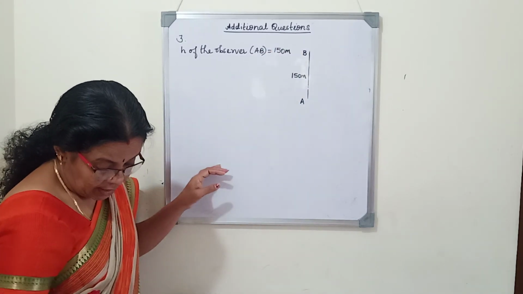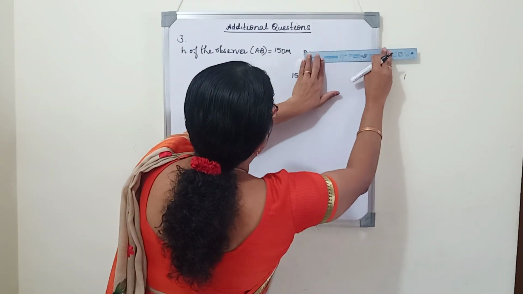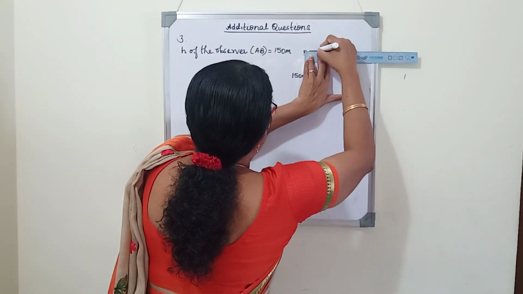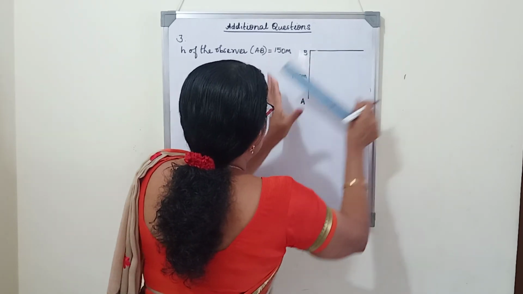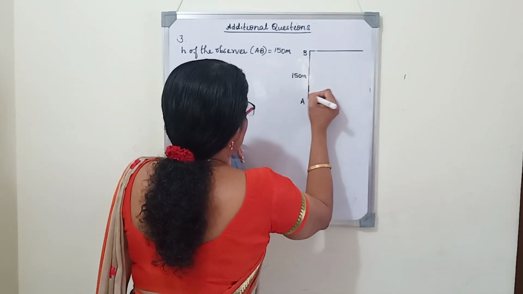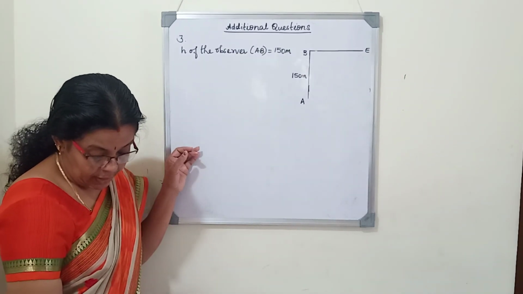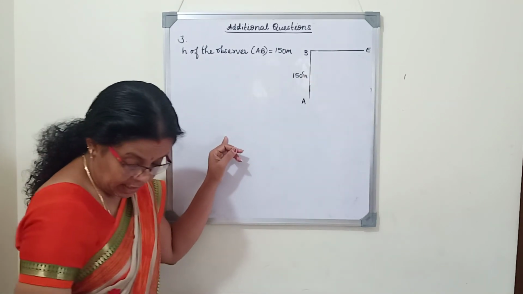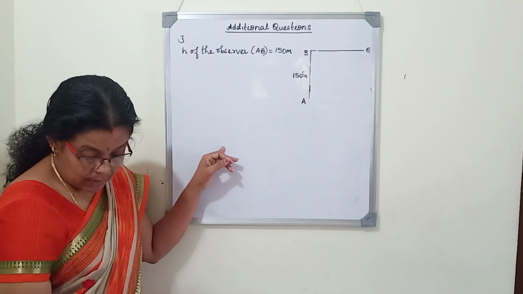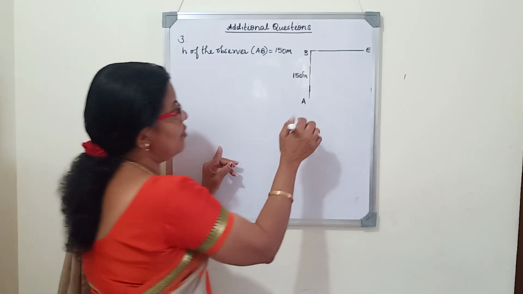We want to find the angle of depression. So angle of depression is the downward angle. First we will draw a horizontal imaginary line. This is the line, let it be BE.